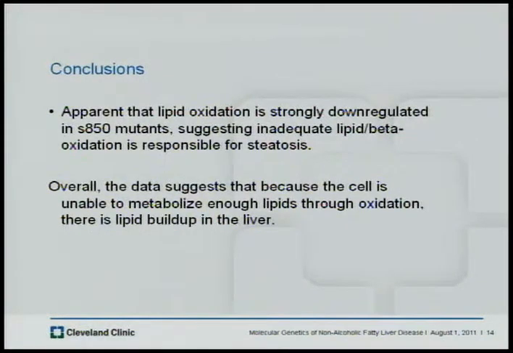However, it is apparent that lipid oxidation is strongly downregulated in S850 mutants, suggesting that inadequate metabolism of fat in the cell is a likely cause of the fat buildup in the liver. The data suggests that overall, because the hepatocyte is unable to metabolize enough lipids through oxidation, there is a buildup of lipid in the liver.